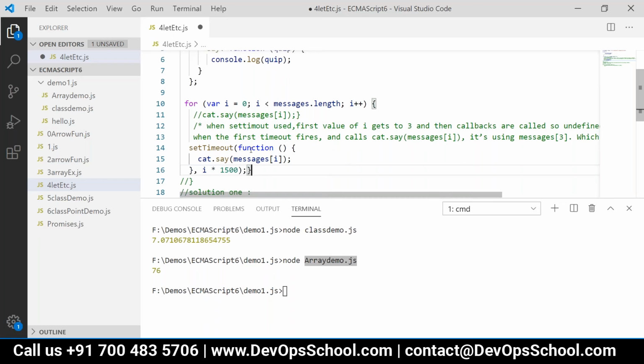So in the setTimeout function, inside that function implementation, you will invoke cat.say messages of i. We are taking the same for loop. I have just commented out this cat.say. Instead, we are using setTimeout. Pass the function, and inside the function call cat.say messages of i. And then what should be the time interval? The timeout is i into 1500. Now check what is the output.